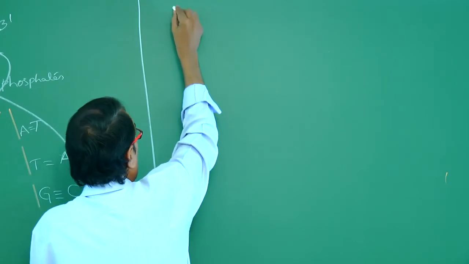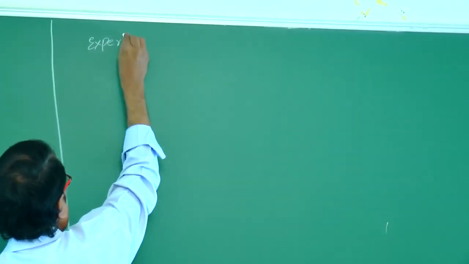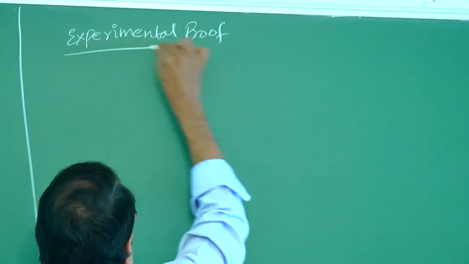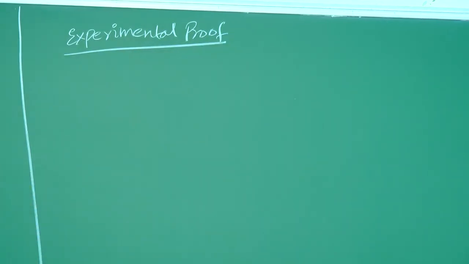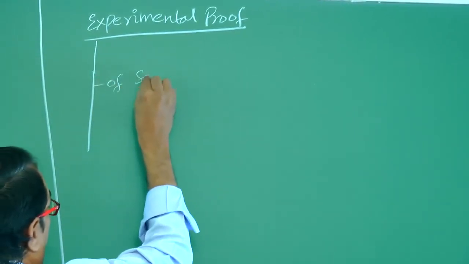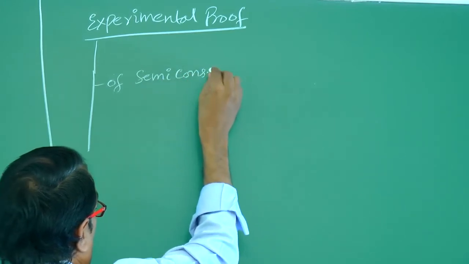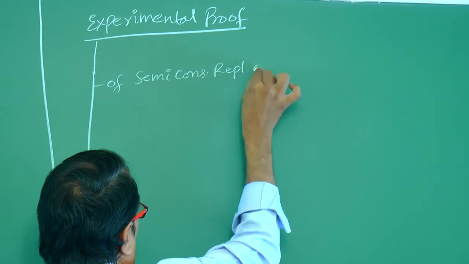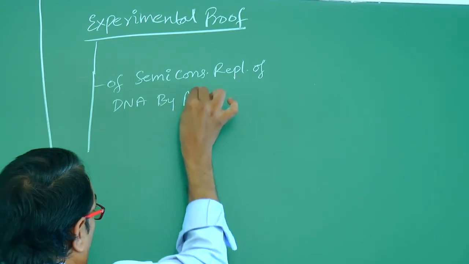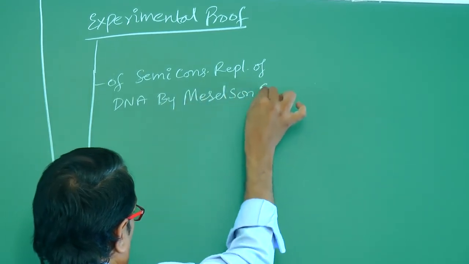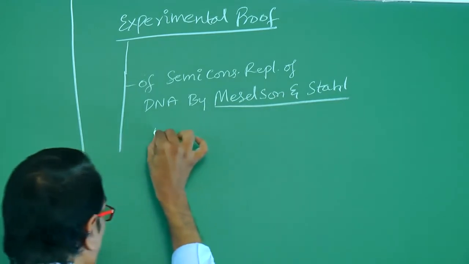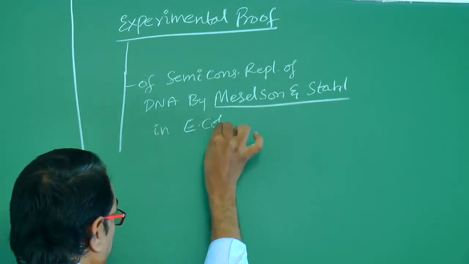Now, experimental proof of semi-conservative replication of DNA by Meselson and Stahl in E. coli.